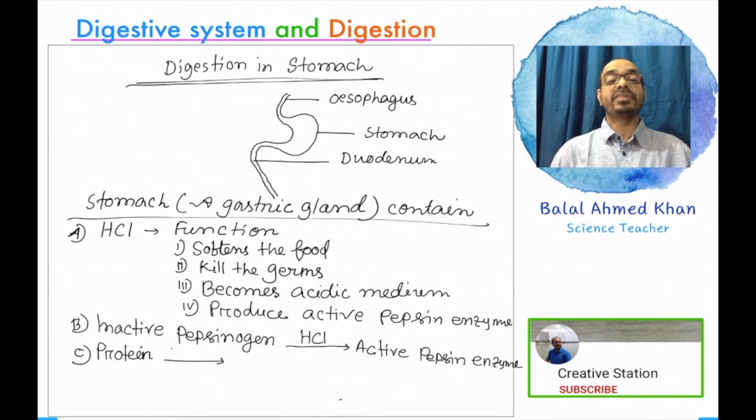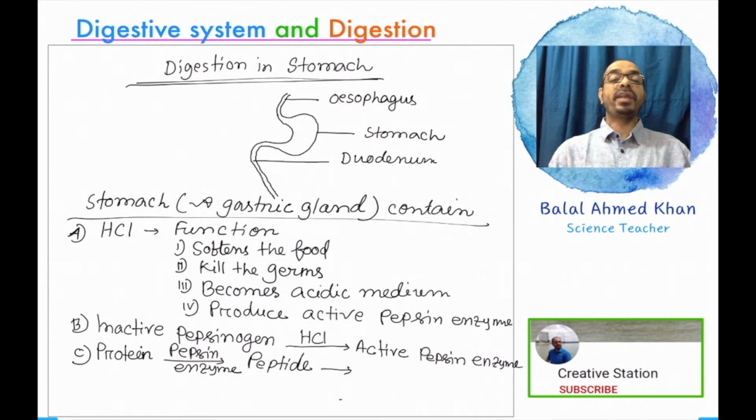Protein food substance is converted into half digested protein named peptides in the presence of pepsin enzyme. So, protein is converted into peptides in the presence of this catalyst named pepsin enzyme, and more than one type of peptide accumulate together to form a polypeptide, a complex form of peptide.